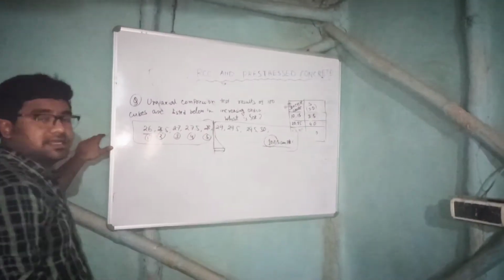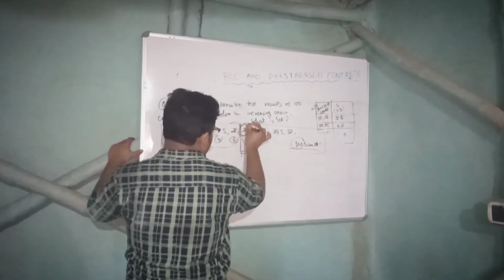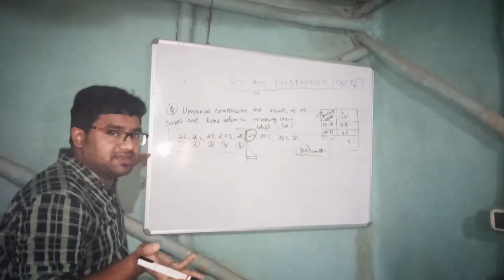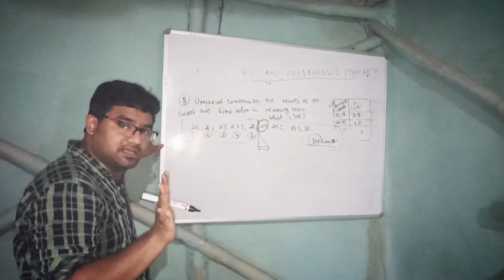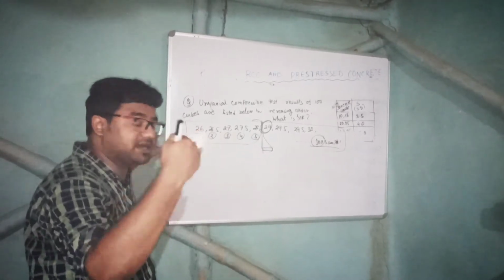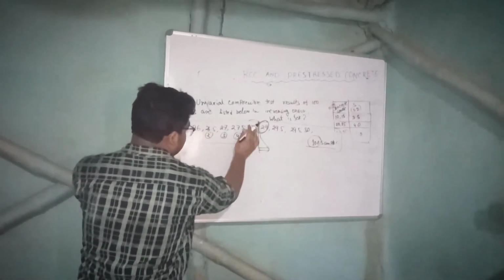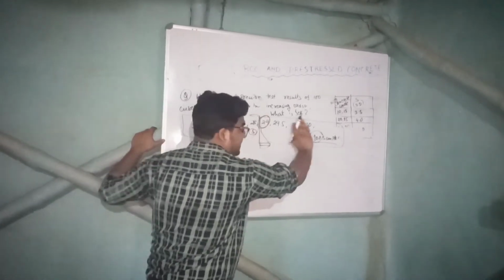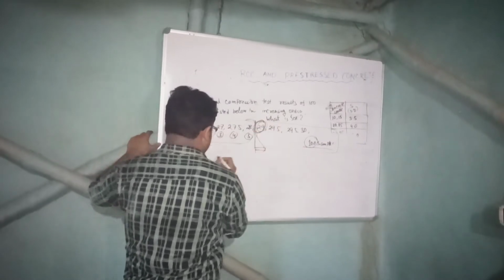So what will be the answer? Many of you will say 29 will be the answer, because it fits our definition: not more than 5% test results are expected to fail. That is 5 out of 100. So these 5 can fail and the other 95 will pass. So according to the definition the answer is 29.